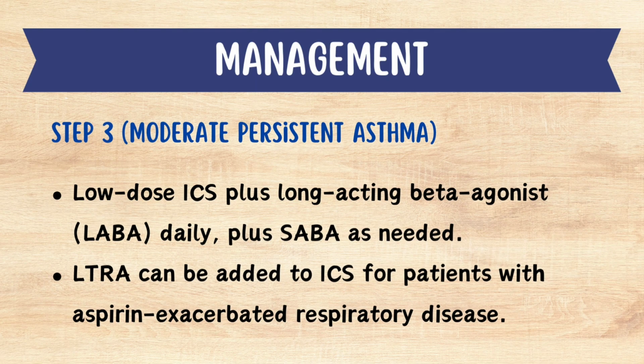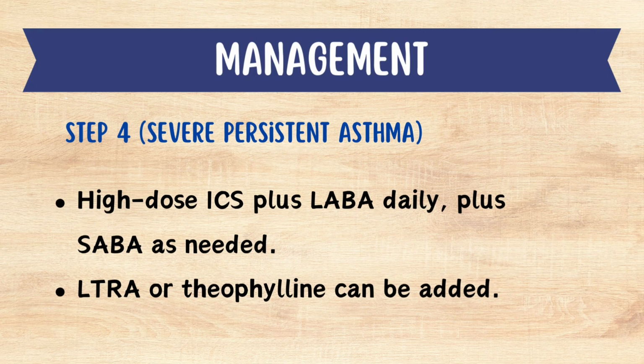Step 3 is the moderate persistent asthma. In this case, low-dose inhaled corticosteroids plus long-acting beta agonists on a daily basis plus short-acting beta agonists as required. Leukotriene antagonists can be added to inhaled corticosteroids for patients with aspirin-exacerbated respiratory disease. Step 4 is the severe persistent asthma. In this case, there will be high-dose inhaled corticosteroids plus long-acting beta agonists daily plus short-acting beta agonists as required. Now, leukotriene antagonists or theophylline can be added.